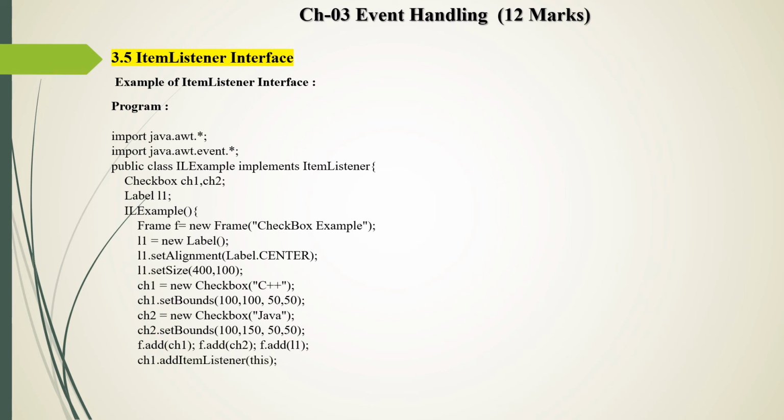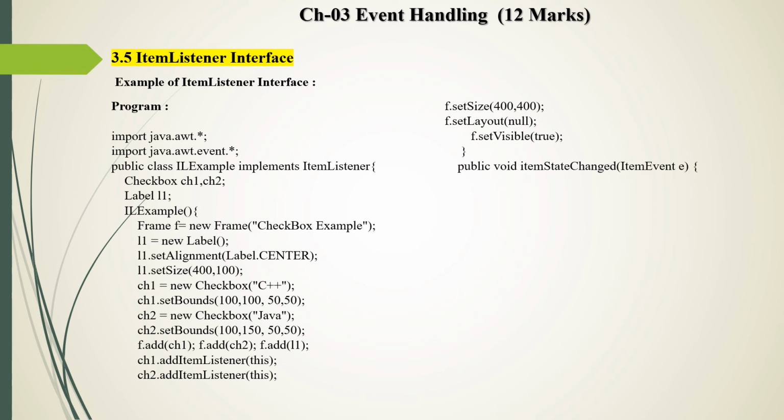Then, step two: checkbox1.addItemListener(this). So we register checkbox 1 with the listener, and similarly checkbox 2 is also registered with the same listener. Both checkbox 1 and 2 are registered with the item listener. When the value of a checkbox is changed, the item listener generates some response. Then we set the size of the frame, the layout of the frame, and the visibility of the frame. So this is the code related to design.